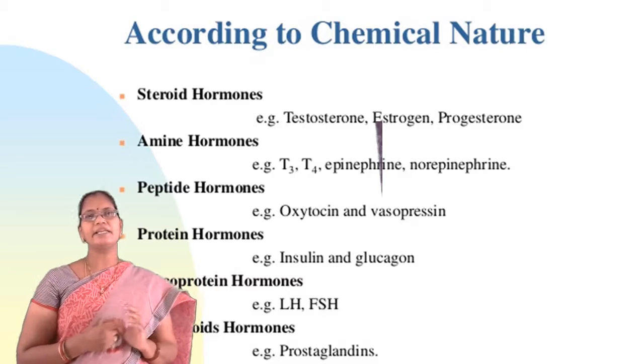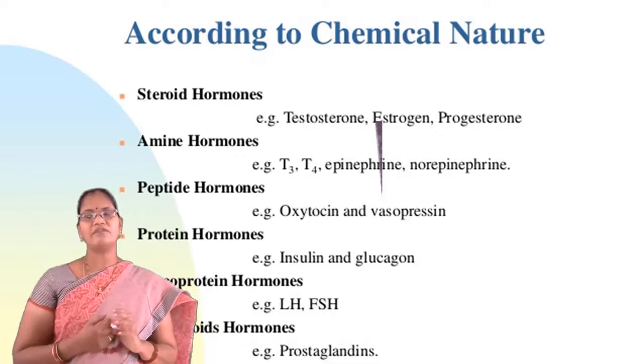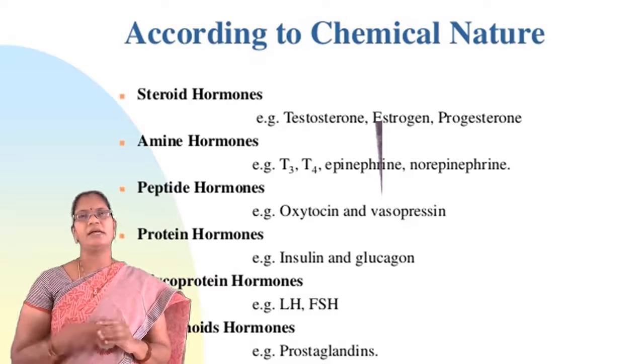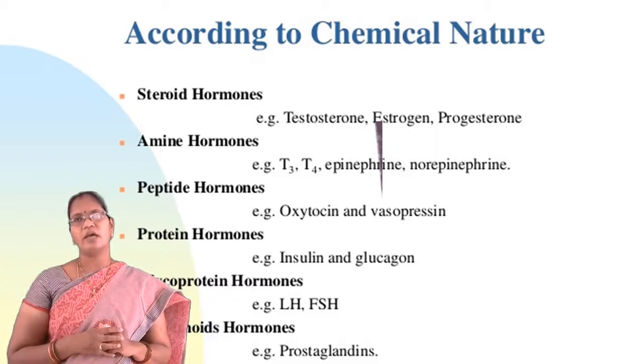And the fourth category is protein hormones. The name itself indicates these are proteins in nature. Examples are insulin and glucagon, which are responsible for maintenance of body sugar levels.